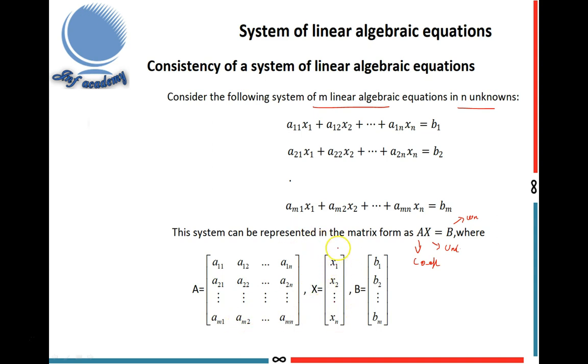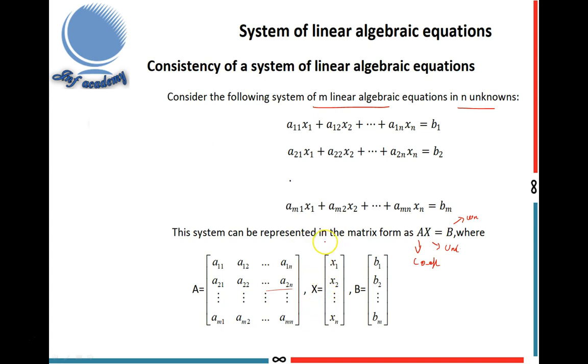And X is the unknown matrix. Here the unknown values are x1, x2, etc. xn. And B is the constant matrix, the right side constants b1, b2, etc. bm. This is the matrix form AX equal to B. Here I write the given equations in the matrix form AX equal to B.